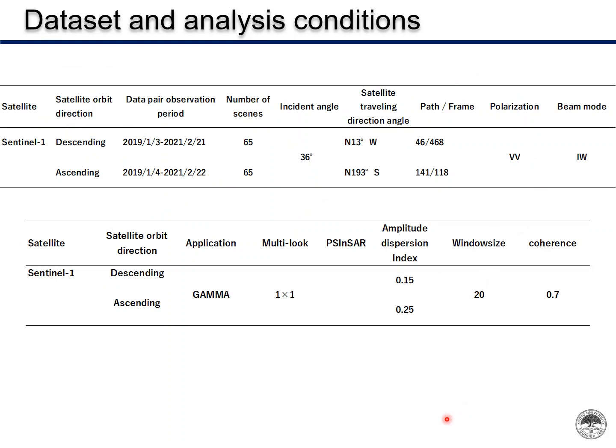Here is the dataset used and the analysis conditions. We used 65 scenes for each of the 2 orbits, descending and ascending. We used the GAMMA application for the analysis. The multi-look was set to 1 by 1. And the amplitude dispersion index used to select the PSC points was 0.15 and 0.25.